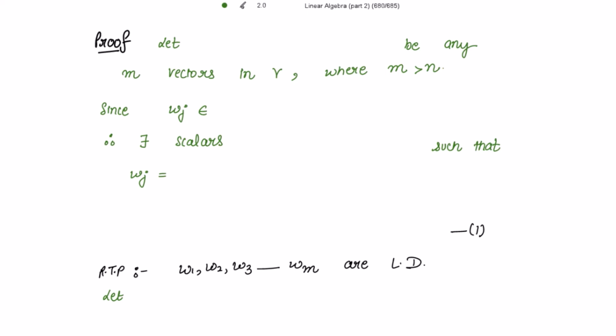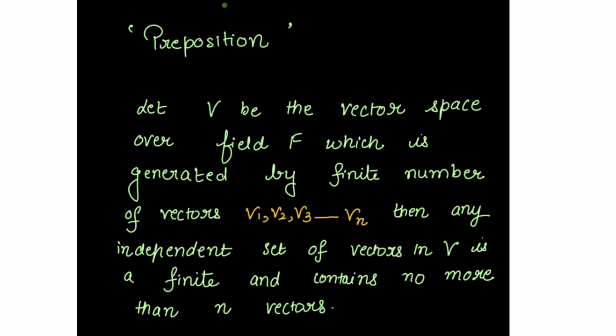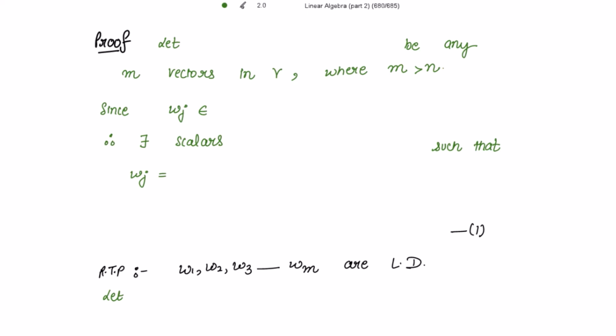Let us suppose, what we have is given to us: v1, v2, v3 up to vn. These are the generating set for V, and we have to consider the vectors, no more than n vectors. I again name those vectors as w1, w2 up to, let's say, wm in V, where m is greater than n.